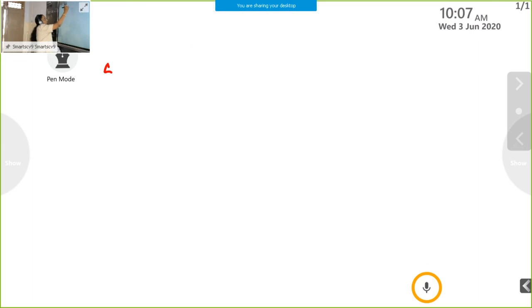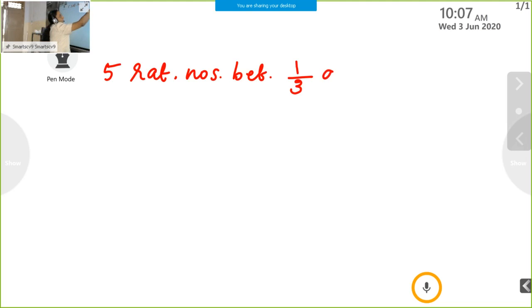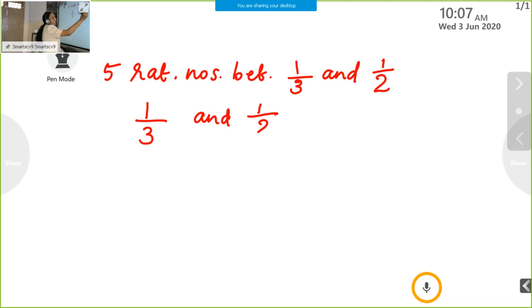Insert 5 rational numbers between 1 by 3 and 1 by 2. When you take the question, first you check it: it is 1 by 3 and 1 by 2. Here both denominators are different. See, here it is 3 and here it is 2. In our previous question, both denominators were the same, but here the denominators are different.